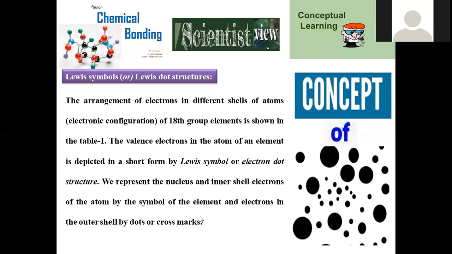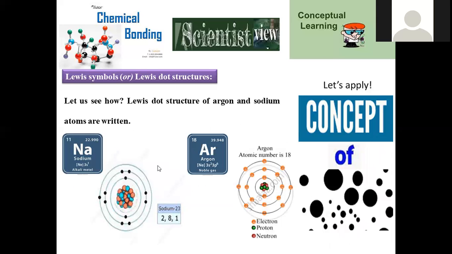And the elemental symbol is taken as the representation for that element, right? So here we can clearly observe, let us see the Lewis dot structure of argon and sodium. Sodium is with the neon configuration and one more electron.